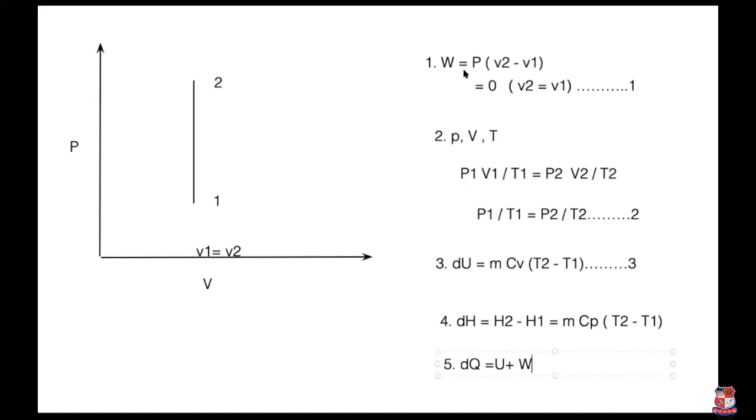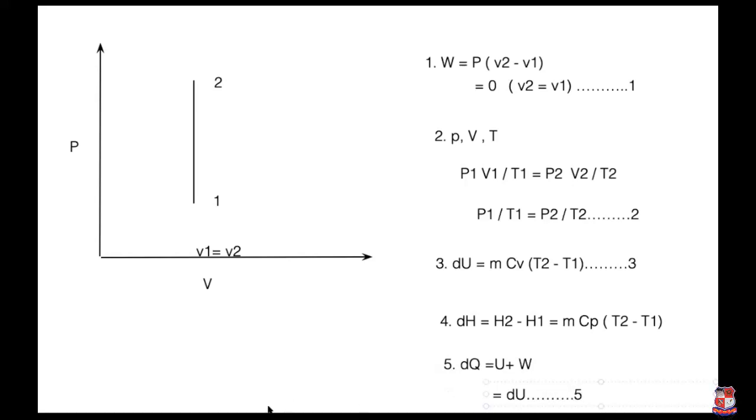And what is W? It is 0. So in a constant volume process, the amount of heat transfer is equal to the change in internal energy, dU. Right or not? Okay. So it is equation number 4 and 5.